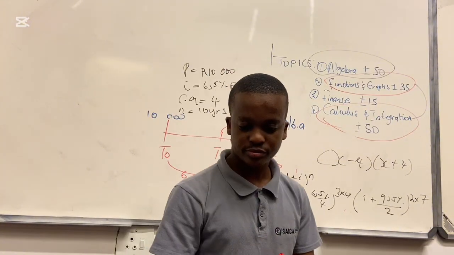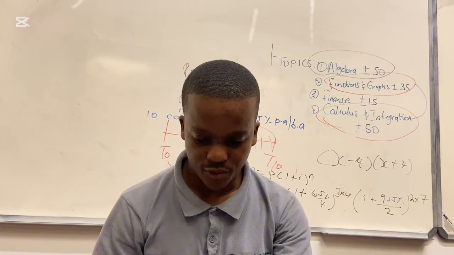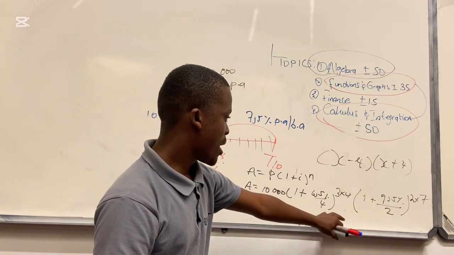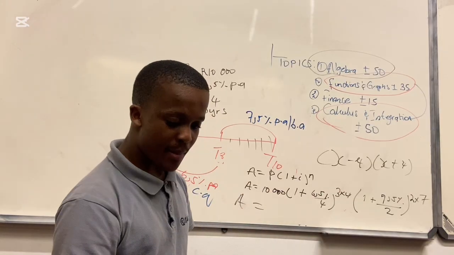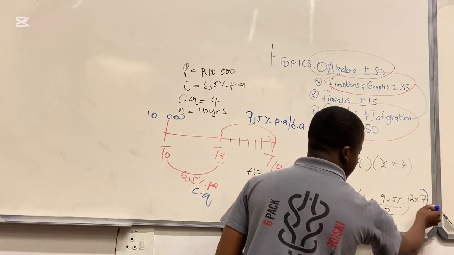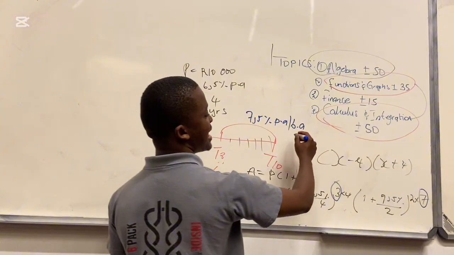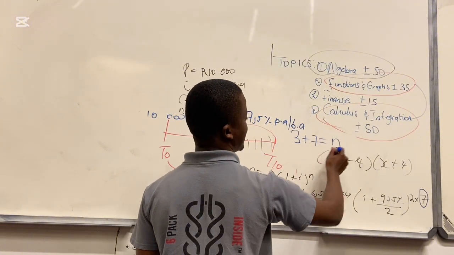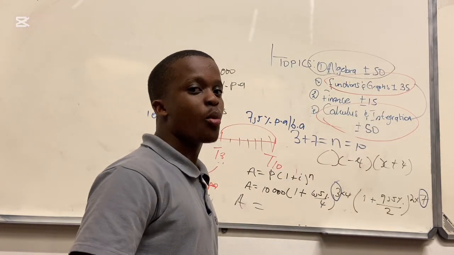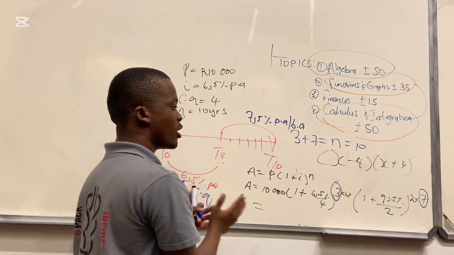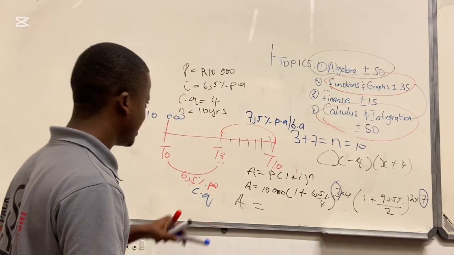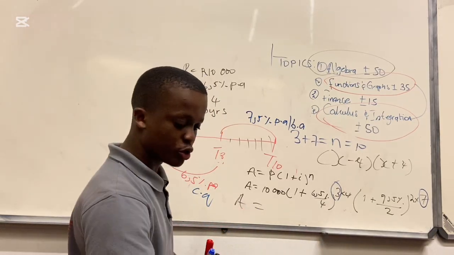Let's punch, people of God. In such a way that when you add the number of years, the first one stays 3 years, the second one stays 7 years. When we add 3 plus 7 it gives you n, which is the total number of years, 10. So when we are using this method, make sure that when you add 3 plus 7, it gives you 10. Let's go to our calculators.